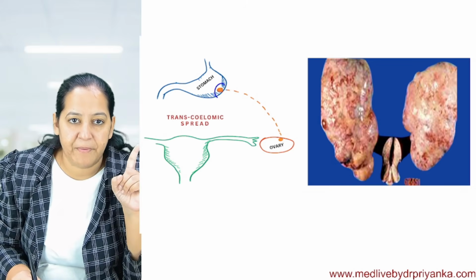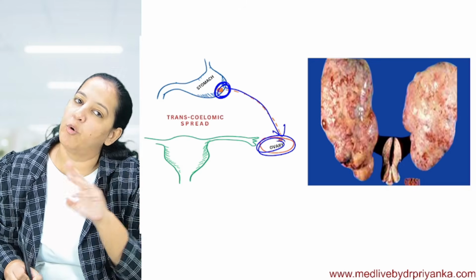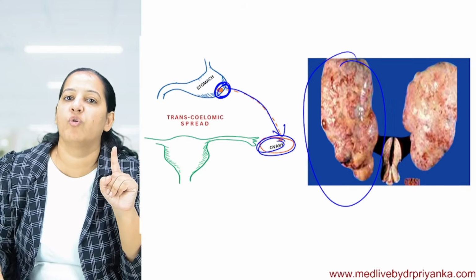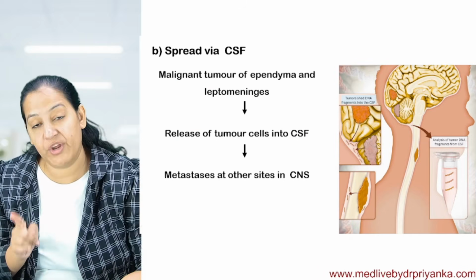The primary is in the stomach. It is shed in the cavity, and via the cavity it involves both ovaries. You can see here, both ovaries are enlarged, having tumor. So this is known as Krukenberg tumor. It is asked very frequently in your exam.